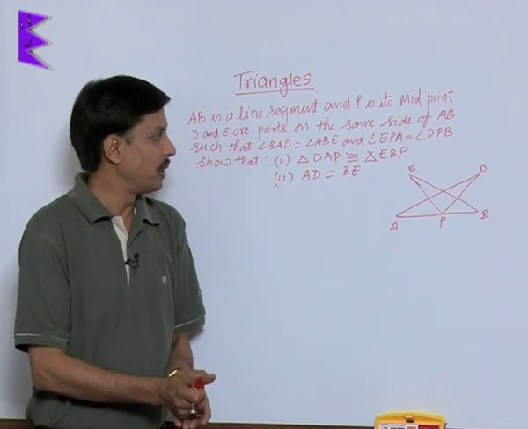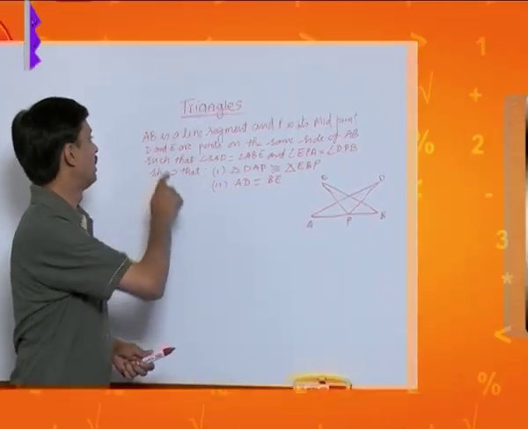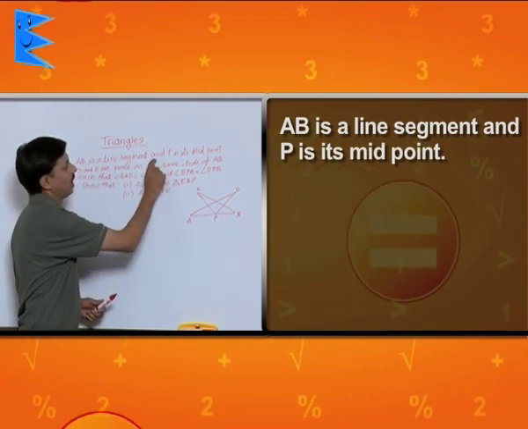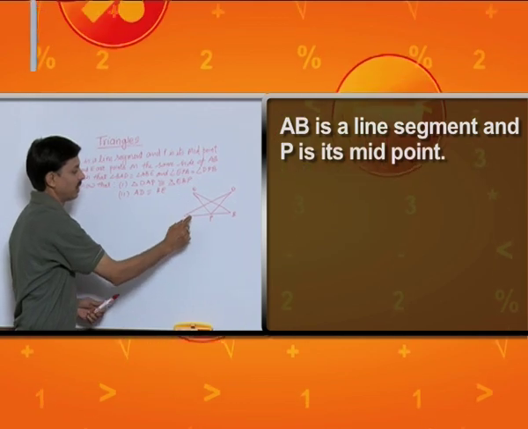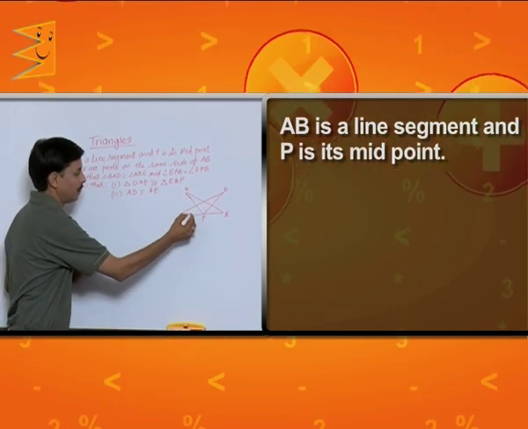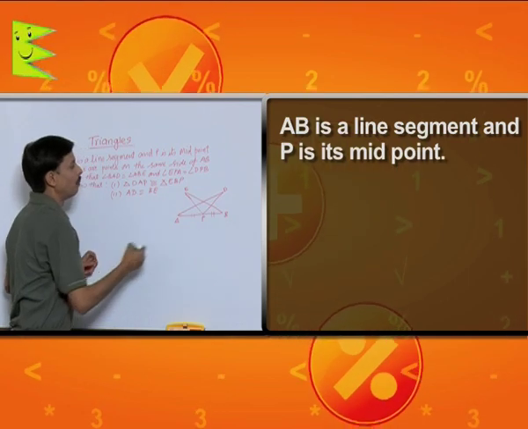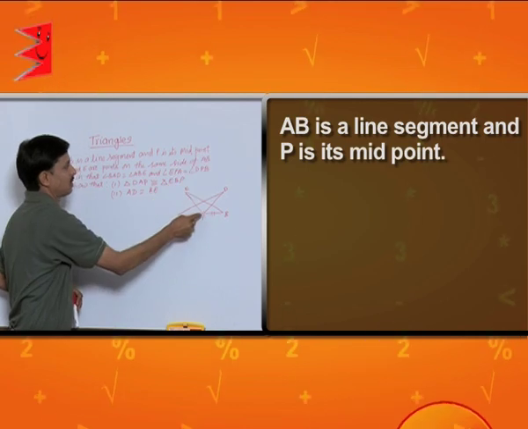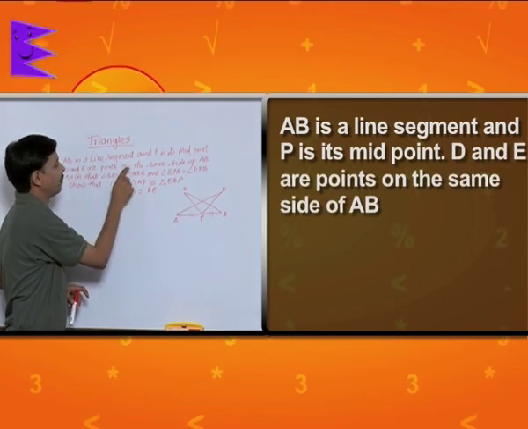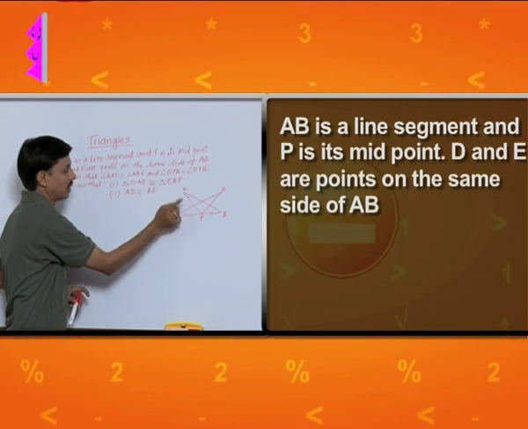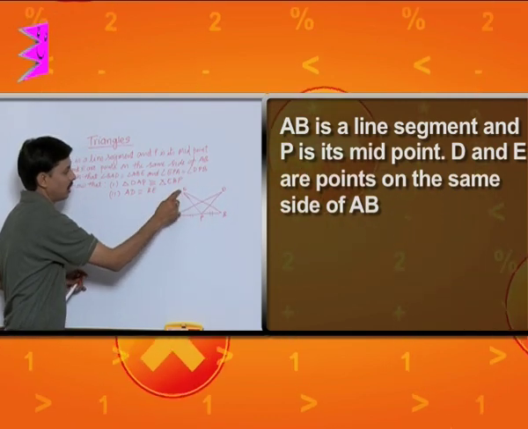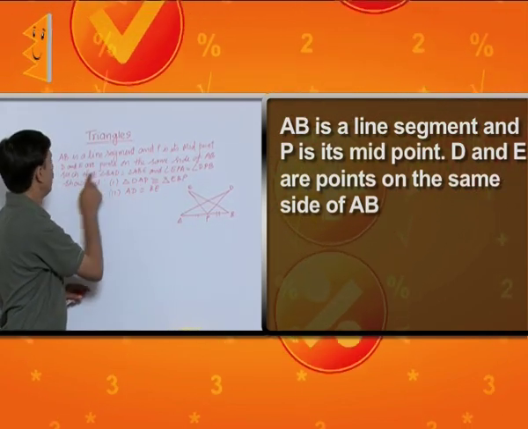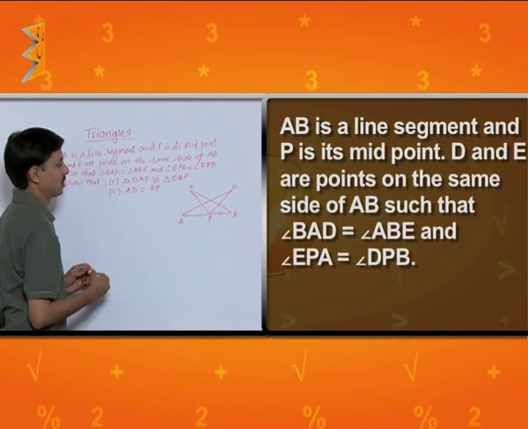Now I want to explain one question. AB is a line segment. This is AB and P is its midpoint, meaning the length AP is equal to length BP. AB is a line segment and P is its midpoint, as shown. D and E are points on the same side of AB. D is this point, E is this point. They are on the same side, meaning above the line.